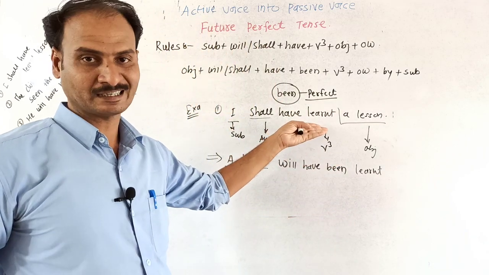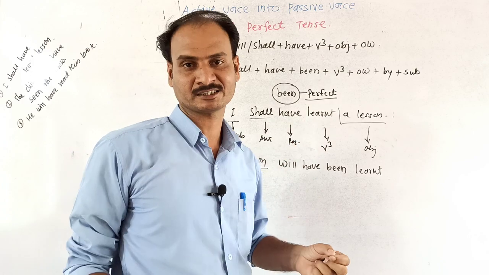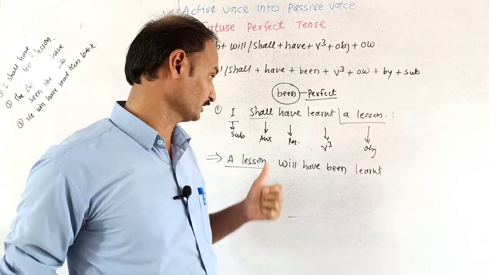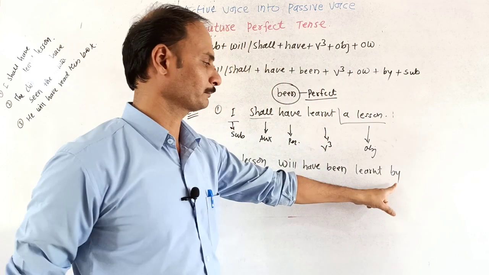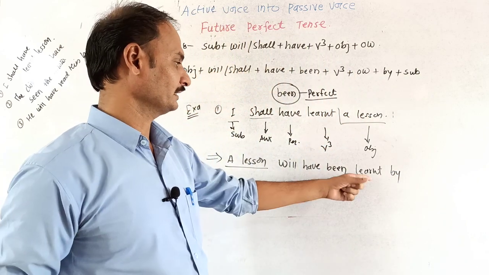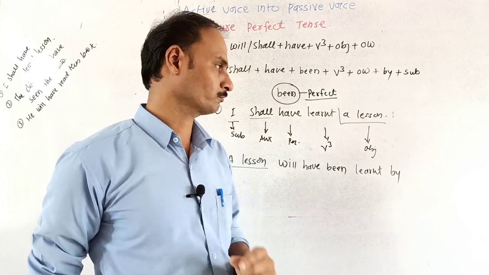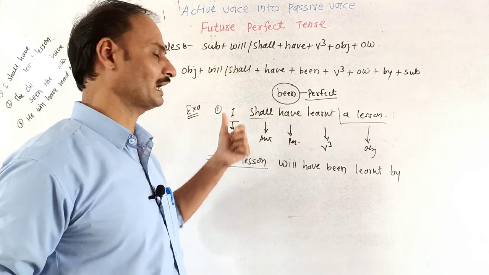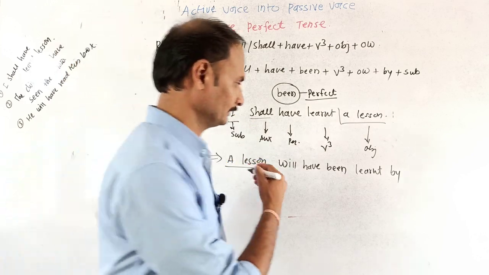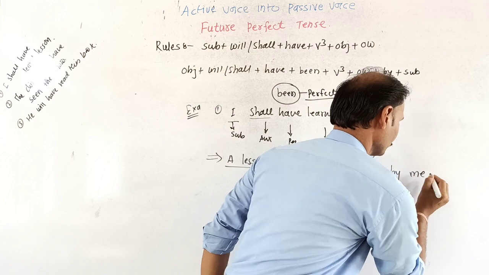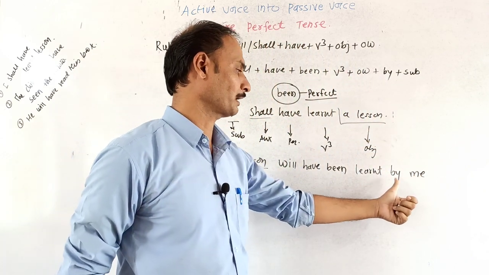Then देर इज नॉट अ एक्सटेन्शन ऑर अदर वर्ड इन द गिवन सेंटेन्स. दिलेल्या वाक्यामध्ये एक्सटेन्शन किंवा अदर वर्ड आहे का? नाही, निश्चितच नाही. त्यामुळे डायरेक्टली we will write down here the preposition by, and then take the objective case of the subject if the subject is in pronoun form. In the given sentence, I is in pronoun form. So what will be the objective case of I? Me. So by me: A lesson will have been learnt by me.